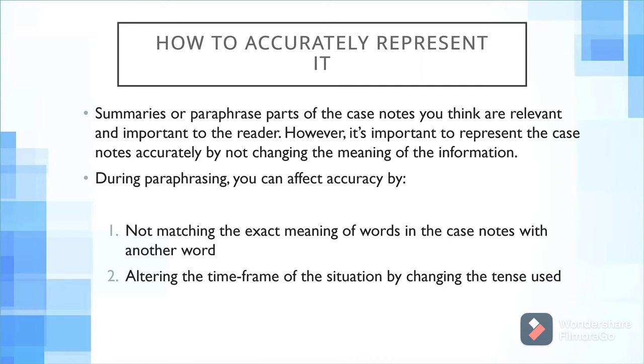Summarise or paraphrase the parts of the case notes you think are relevant and important to the reader. However, it's important to represent the case notes accurately by not changing the meaning of the information. Paraphrasing means you have to change the words, for example, using synonyms, but not changing the facts. During paraphrasing, you can affect accuracy by not matching the exact meaning of the words in the case notes with another word, and by altering the time frame of the situation by changing the tense used.